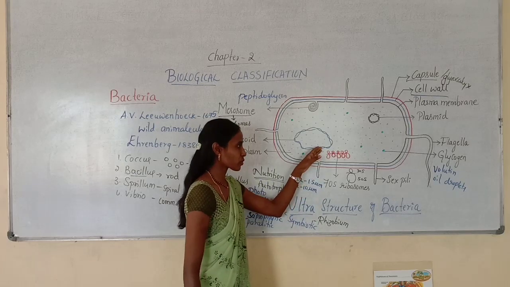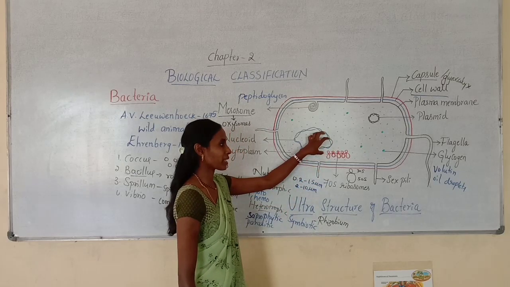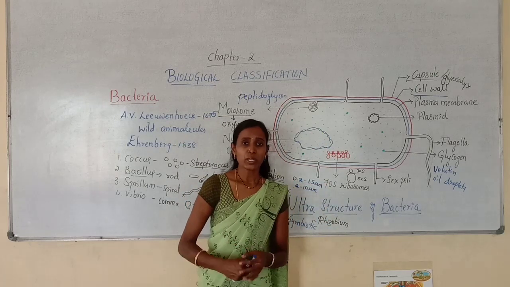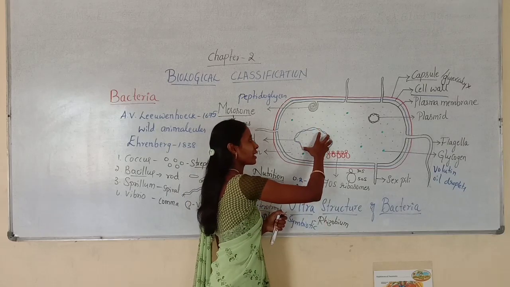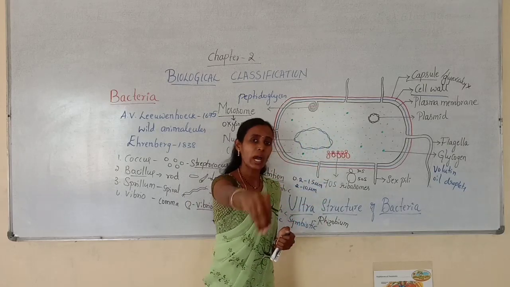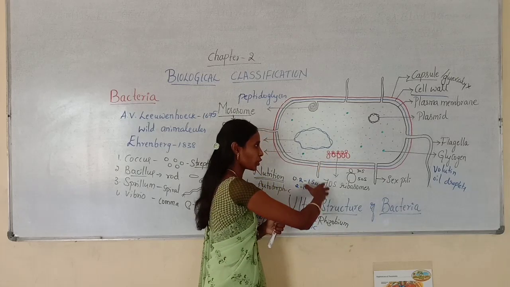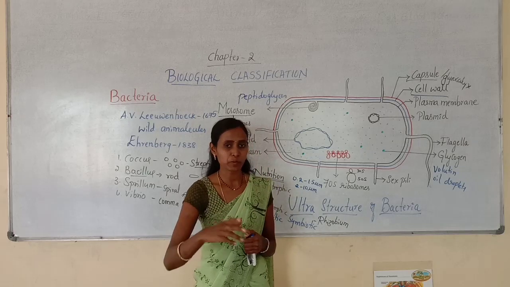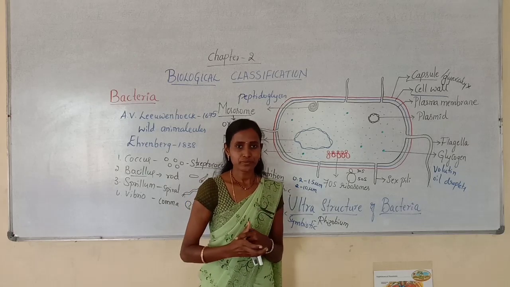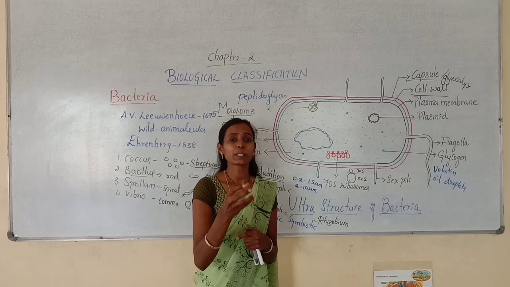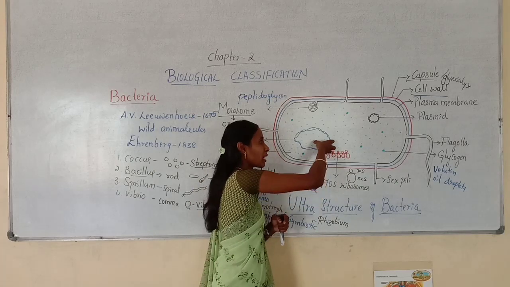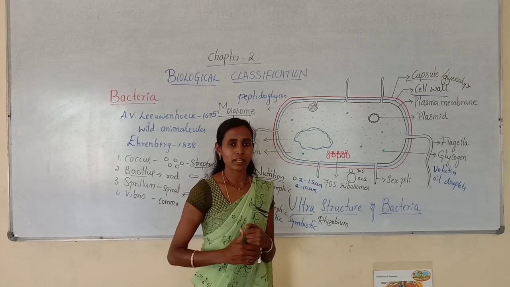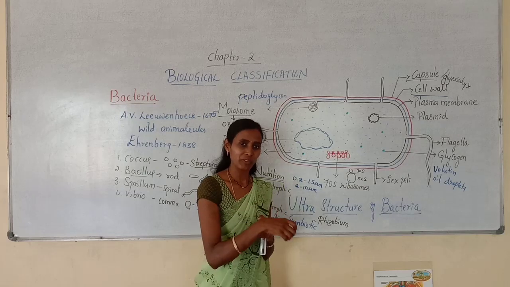You know conjugation, so the conjugation tube will be formed, and the genetic material will be transferred from one bacteria to another bacteria. And transformation, in the sense, the genetic material will be taken out and introduced into another bacteria. Not through the conjugation tube, this genetic material will be taken and introduced into another bacteria. That is called transformation. And transduction. In transduction, a virus particle is involved in order to take this genetic material and inject it into another bacteria. For example, bacteriophage. You will study in this chapter only.